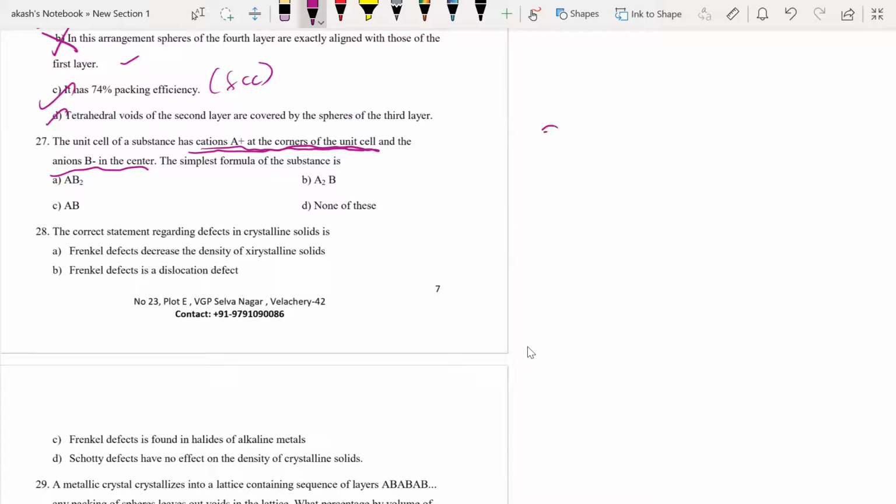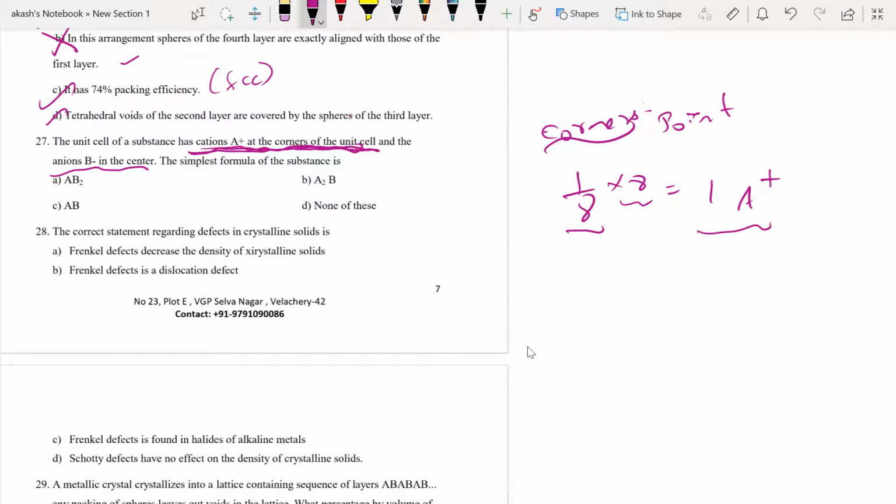Now we know if I have corners, the contribution of that particular corner lattice point is 1/8, right? And I will have 8 such corners. So at least I have 1 A plus, right? Because A plus is at the corners of the unit cell. The contribution of one corner point is 1/8, and I have 8 such corners. So definitely I have 1 A plus.